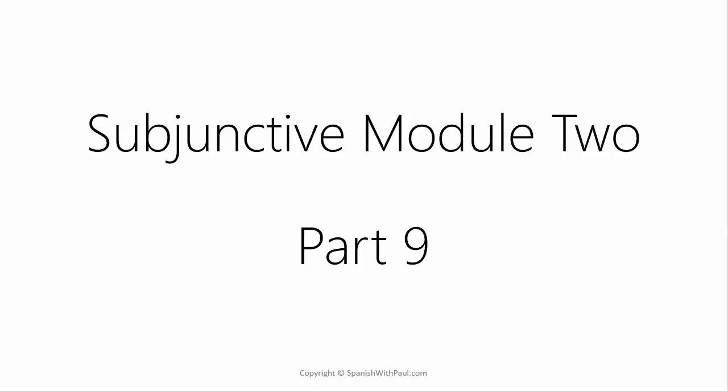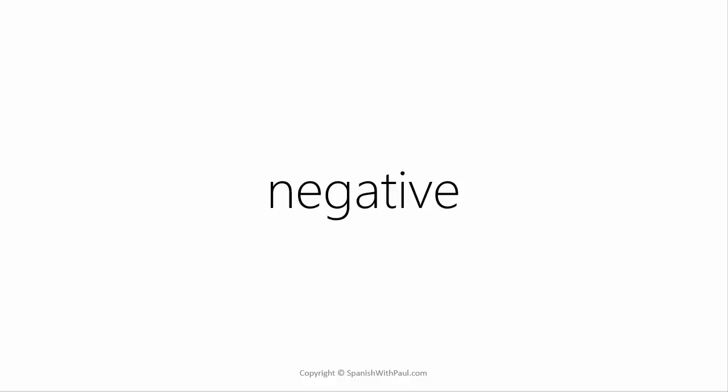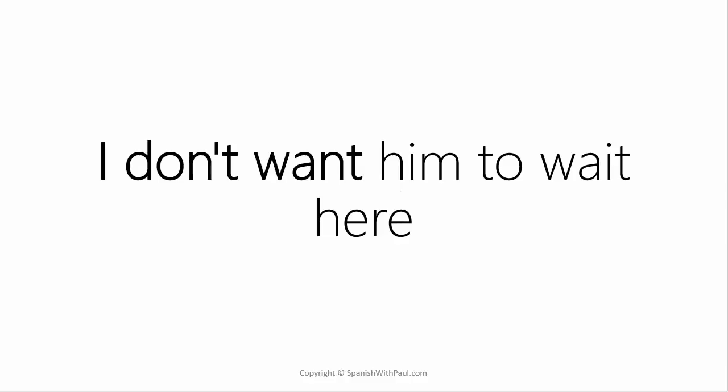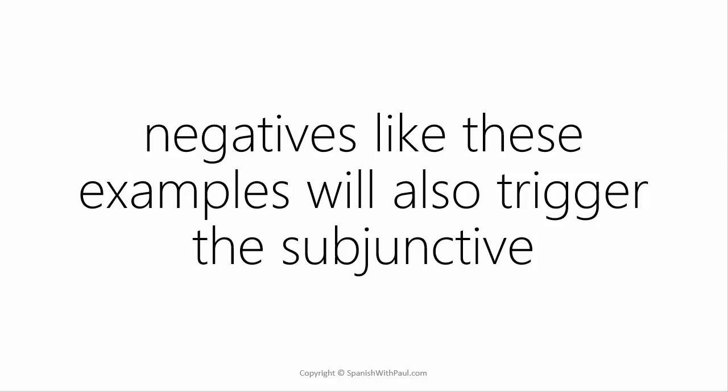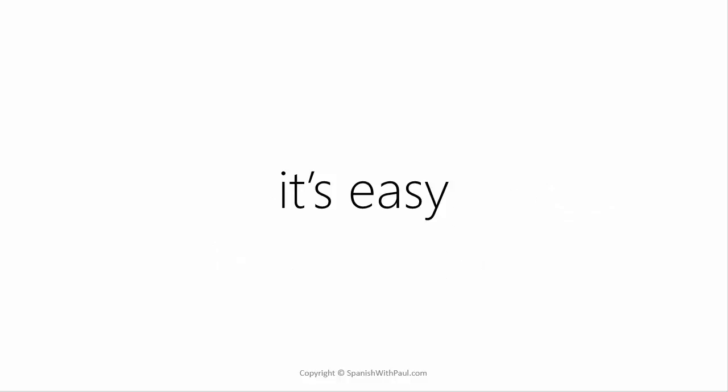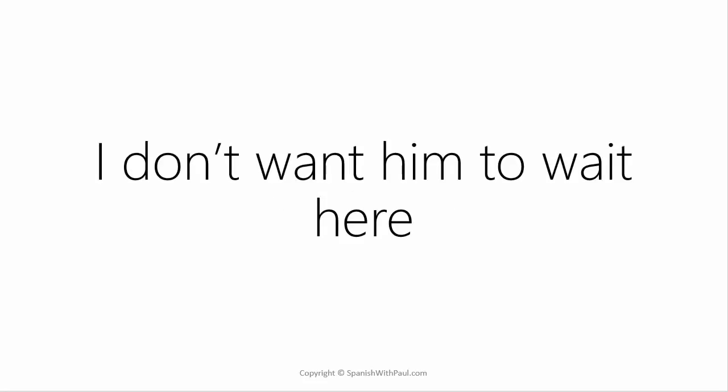Welcome to part 9. What we're going to do now is talk about negative statements in the subjunctive. For example, I don't want him to wait here, or I don't need him to work today. Now, negative statements like these examples will also trigger the subjunctive, but fortunately, it's a relatively easy thing to do. Let's look at this example.